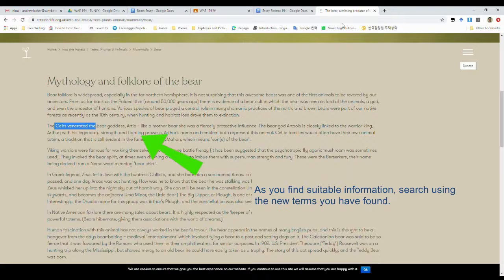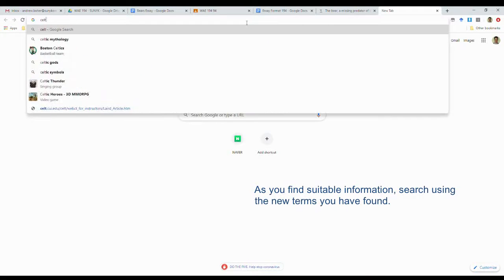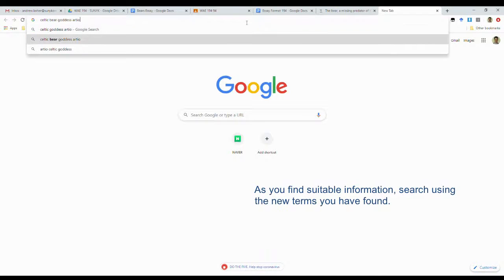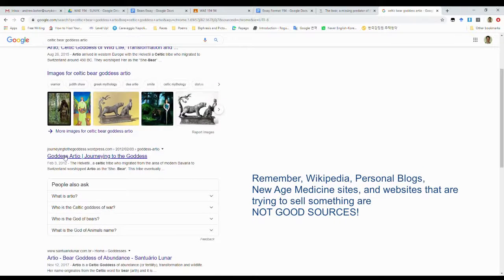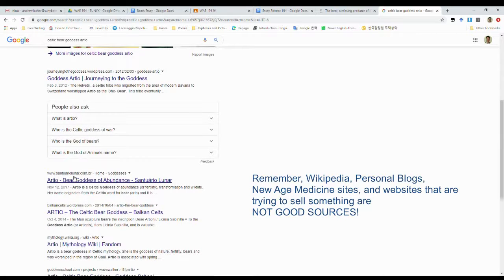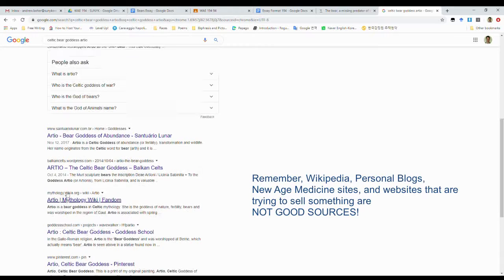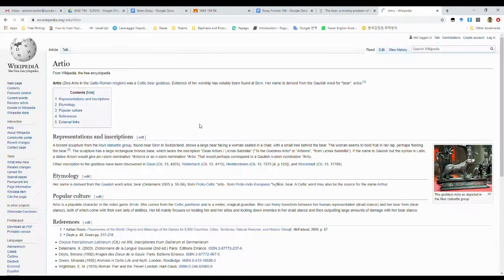The Celts venerated the bear goddess Artio. Celtic goddess Artio. Celtic bear goddess Artio. Good. Wikipedia, that's not feminism and religion. No. Journeying to the goddess. No. No. Mythology Wikia. Tell you what, let's start at Wikipedia and see what's down at the bottom here. Why don't we?